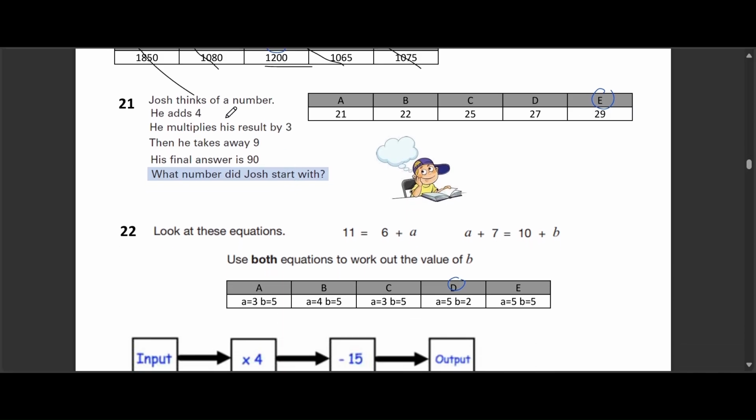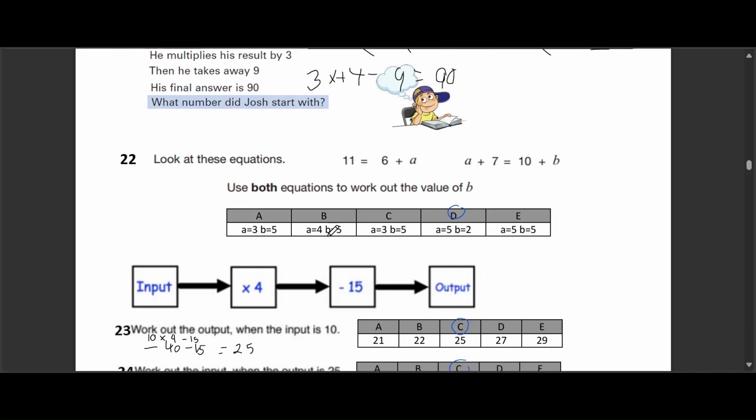Question 21. Josh is thinking of a number. He adds 4 to it, multiplies the result by 3, and then takes away 9. His final answer is 90. What number did Josh start with? Our options are A 21, B 22, C 25, D 27, and E 29. The correct answer is option E, 29. Let's call the starting number x. So the equation becomes 3 times x plus 4 minus 9 equals 90. If we solve for x, we find that x equals 29. Options A through D don't equal 90 when you follow the same steps, so they can't be right. Question 22.